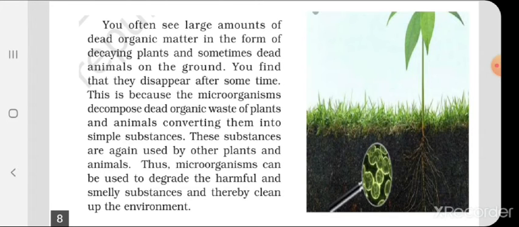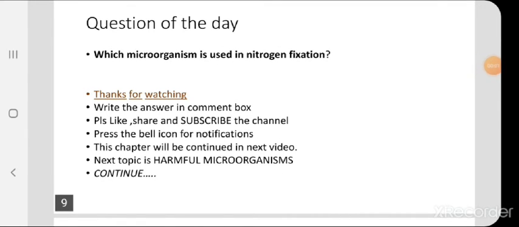In this degradation process, microorganisms secrete enzymes, and these enzymes decompose the dead or decaying organic matter. A smell is also produced because of the action of these enzymes. A lot of gases are produced, and due to these gases, the smelly substances are produced. And in this way, the microorganisms clean the environment, and thus they are beneficial for us and also for the environment.